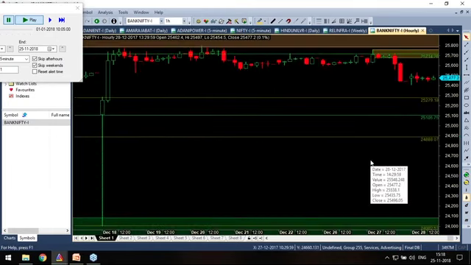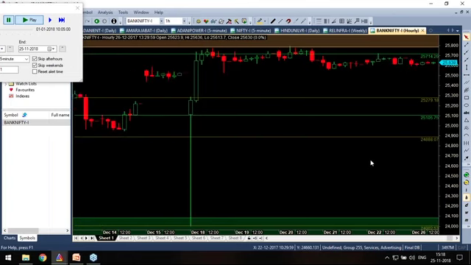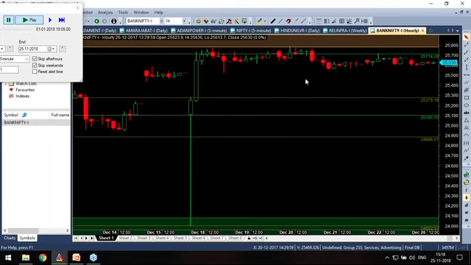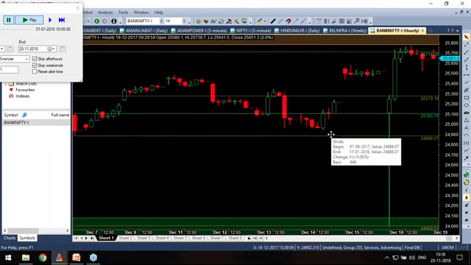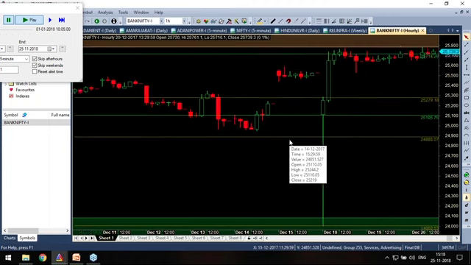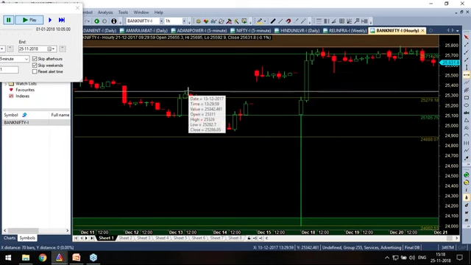Now if you go back, is there a good zone? No, it's all a series of base candles. We'll come back. Okay, now friends, this is a rally base drop.